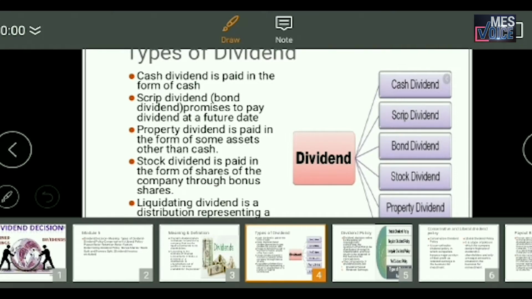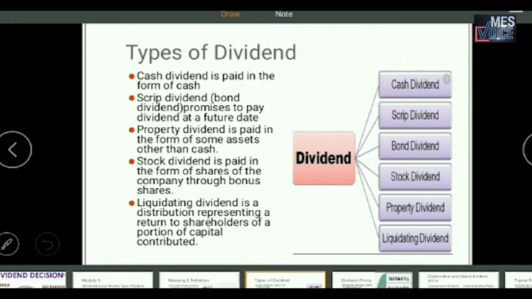And then we have stock dividend, which is otherwise known as bonus shares or bond dividend. That is, here shares are issued to the shareholders as dividend. Then we have liquidating dividend, which means a portion of the capital is distributed to the shareholders as dividend, and actually it is an indicator that the company is going to be wound up in the near future. Okay.